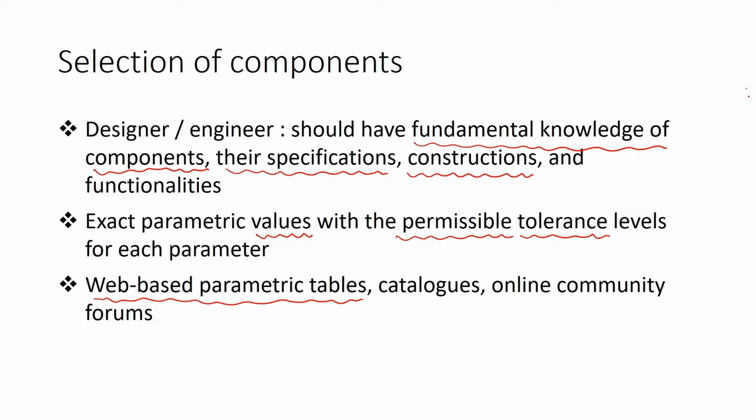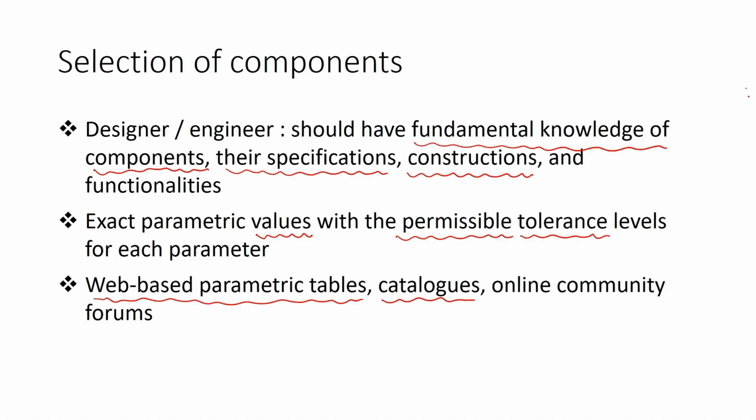All this relevant information is available on the internet. Being the designer, it is our duty to extensively go through the literature available on the concerned components, the catalogs, and then select the appropriate one.